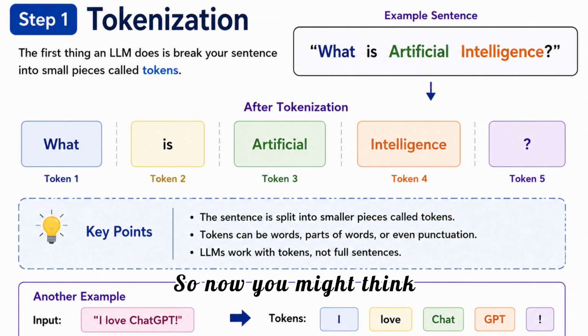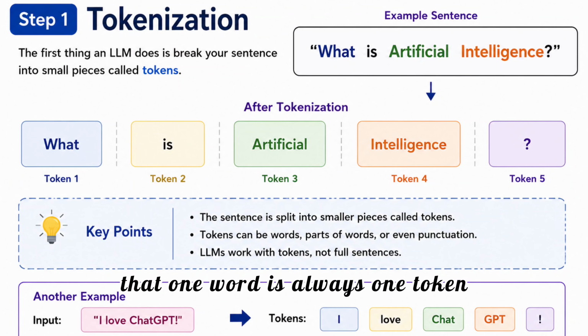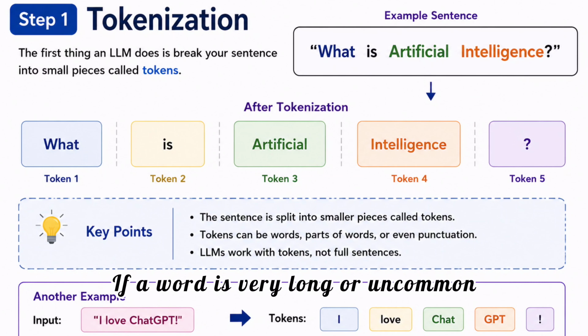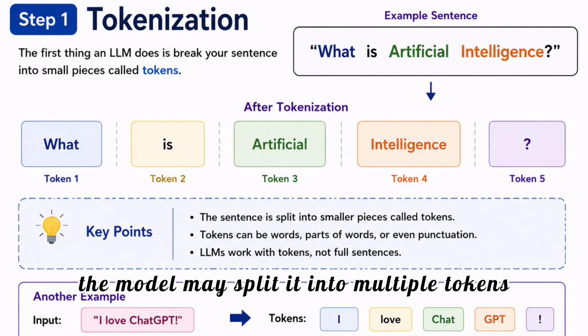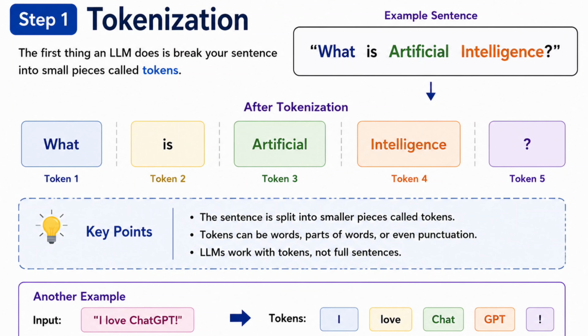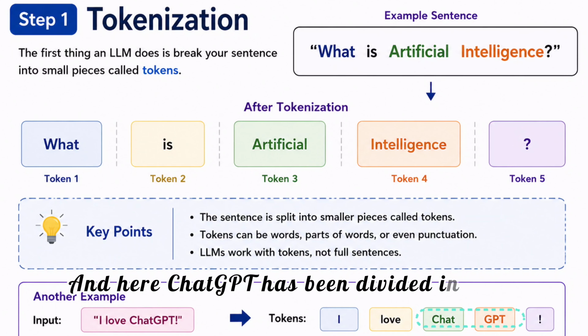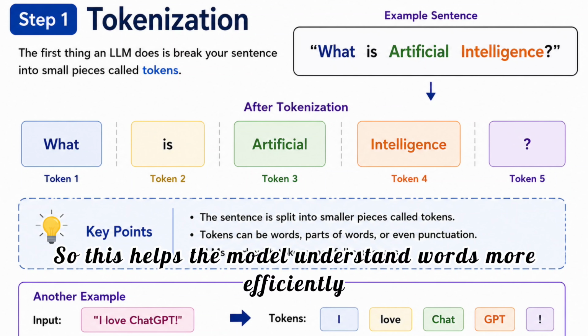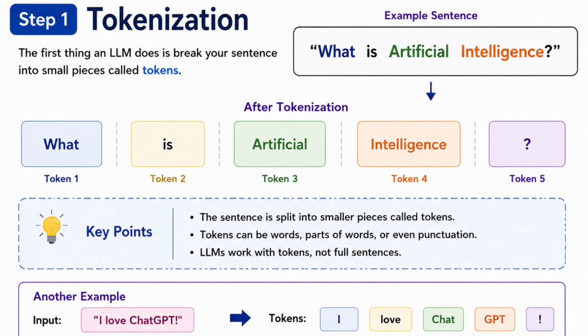So now you might think that one word is always one token, but that's not always true. If a word is very long or uncommon, the model may split it into multiple tokens. For example, in the second example shown below, the sentence I love ChatGPT is split into tokens. And here ChatGPT has been divided into two separate tokens, Chat and GPT. So this helps the model understand words more efficiently.